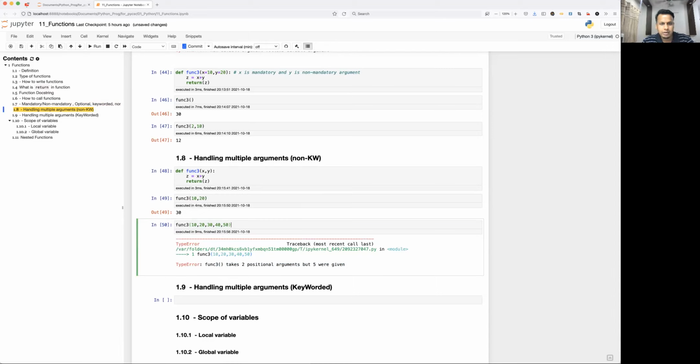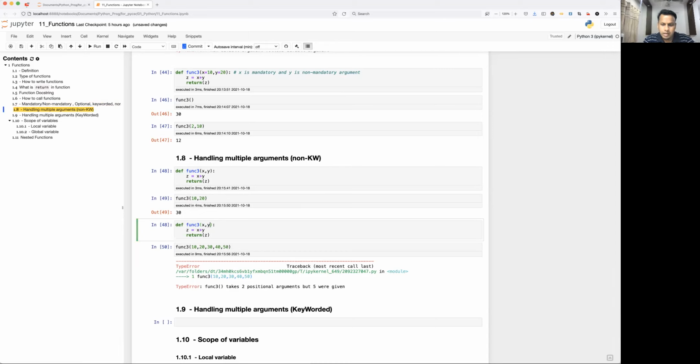So we have something called the star operator. How can you handle it? By using the star operator. Let's say you have x and y that are mandatory, and after that any extra argument that is passed, you can handle under something called args. This is also known as args and kwargs. Args is nothing but arguments. Kwargs is nothing but keyworded arguments, where you will define a value for any parameter. Okay, so let's handle this first as args. This star means whatever extra arguments are there other than x, y, everything will be stored as a tuple inside args. Okay, so let me just print